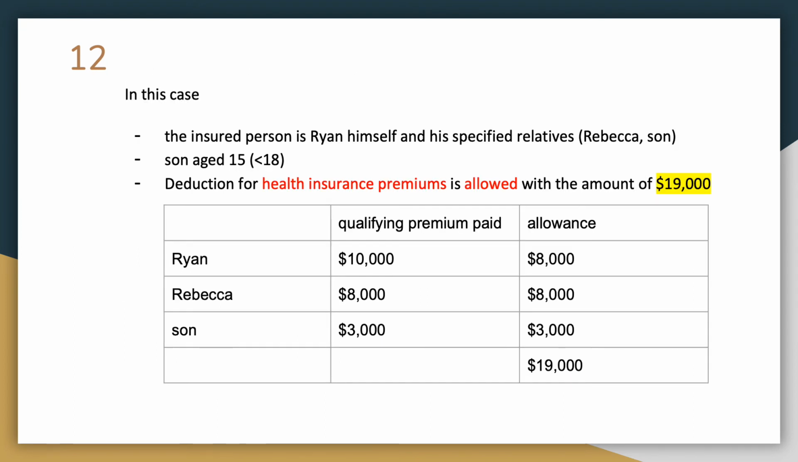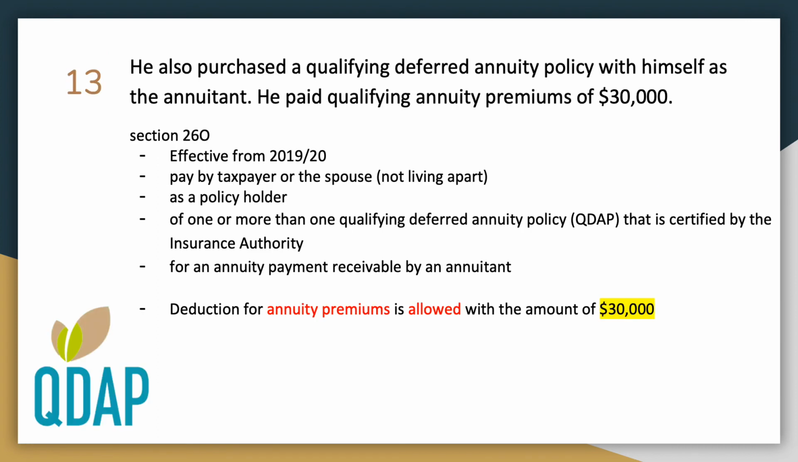In this case, the insured persons are Ryan, Rebecca, and the son. They are the taxpayer and the specified relatives. The son is age 15, which is under 18. Therefore, the deduction allowable for them is $8,000, $8,000, and $3,000 respectively. There is a total deduction allowable of $19,000. Note 13. He also purchased a qualifying deferred annuity policy with himself as an annuitant. He paid qualifying annuity premiums of $30,000. Under Section 26O, effective from the year of assessment 2000.